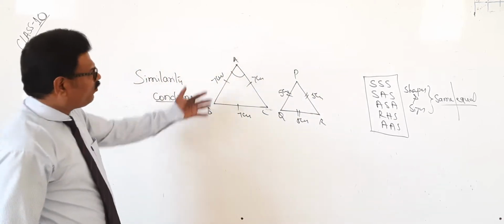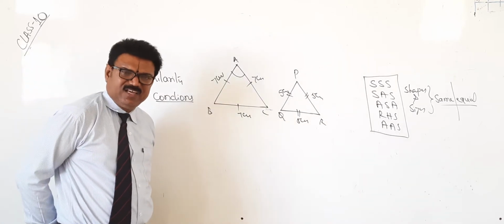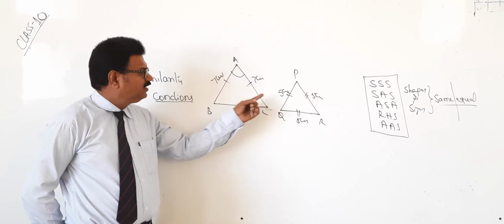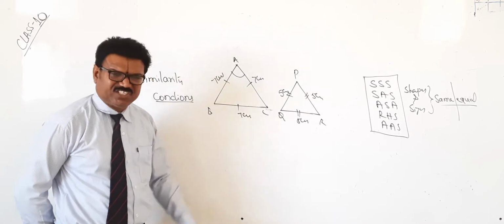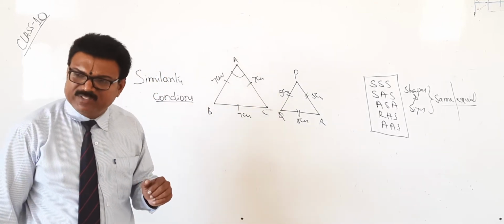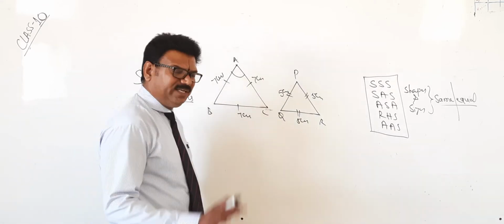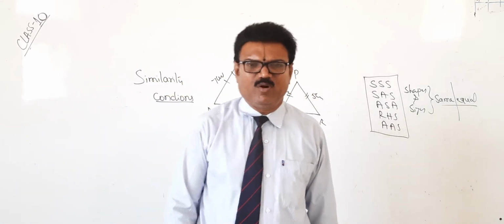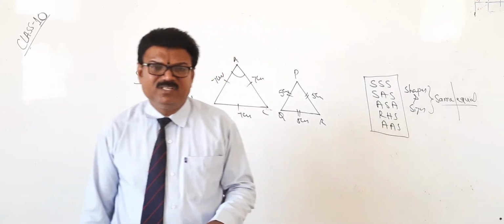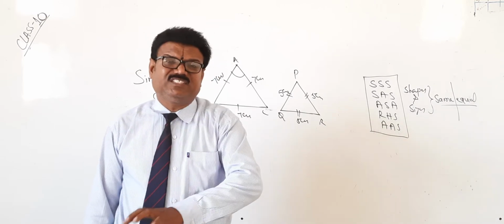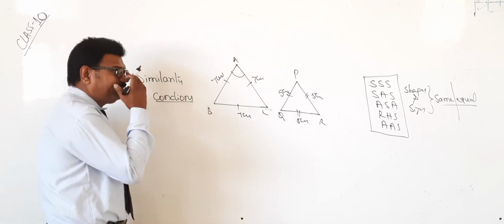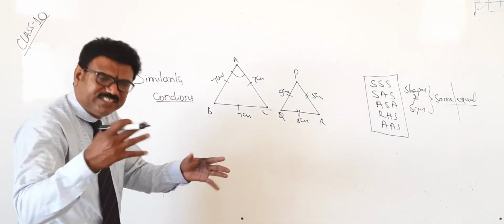But what about the angles? I have taken here 7 centimeters and constructed an equilateral triangle. Here 5 centimeters I have taken and constructed an equilateral triangle. Now, what about the angles? In the triangles theorem, last year in 7th, 9th standard, we have proved: if the sides are the same, the angles which are opposite to equal sides are equal. Therefore, here three sides are equal means their opposite angles are also equal.